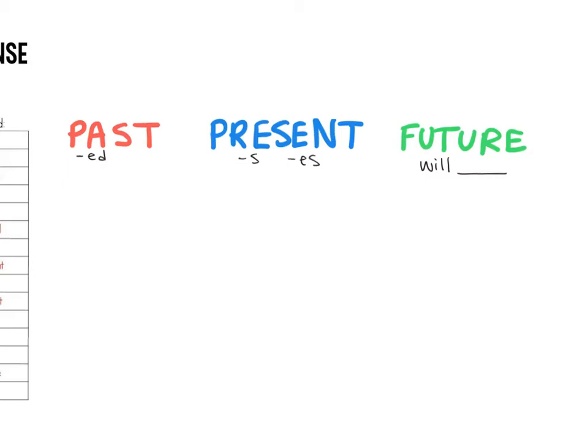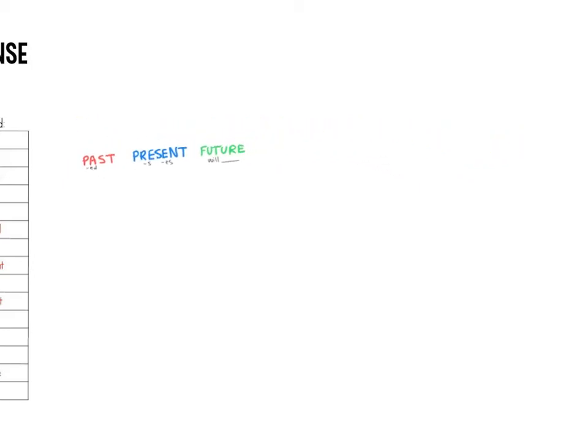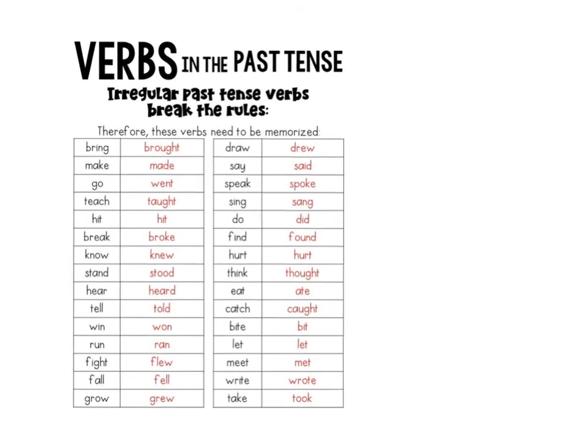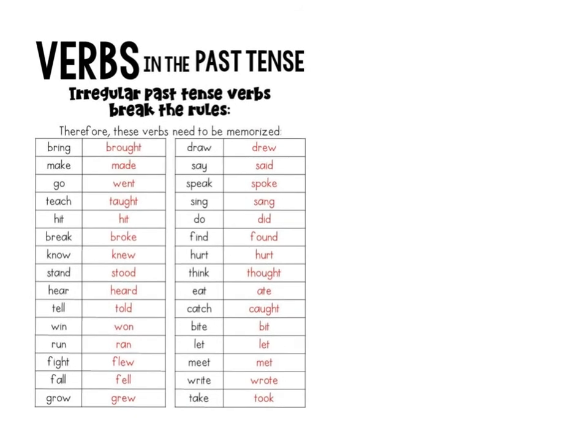So we talked about those, and now we're going to talk about these. Sometimes verbs in the past tense break the rules. All right. So we talked about most verbs, right? Whenever we're talking about the past tense, a good way that you can know that a verb is in the past tense is if it ends in ed. So if it ends in ed, it usually means it happened in the past, but not always. So just because a verb doesn't end in that doesn't mean it's not a past tense verb.